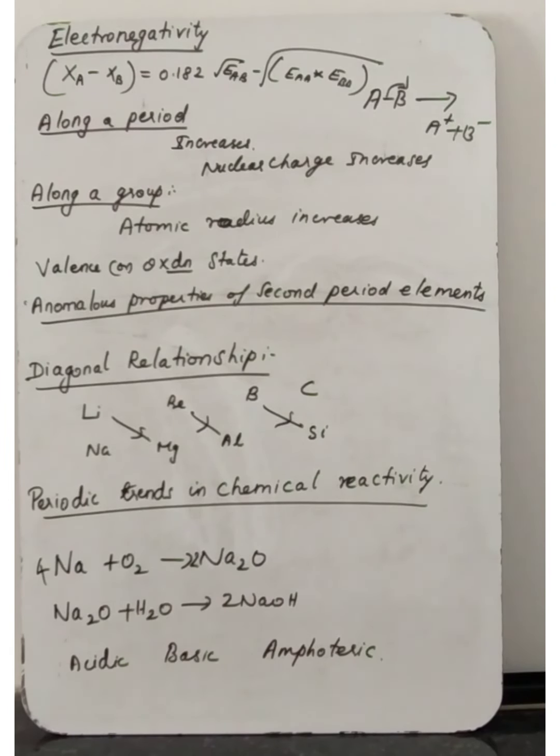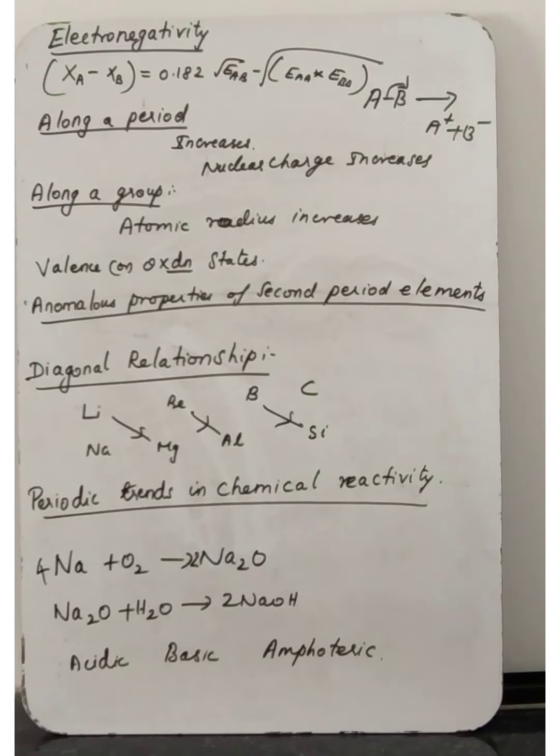For electronegativity, electron affinity and ionization energy, the graphical representation of how they vary along a group and along a period is given in your book. Next one. How does it vary along a group?